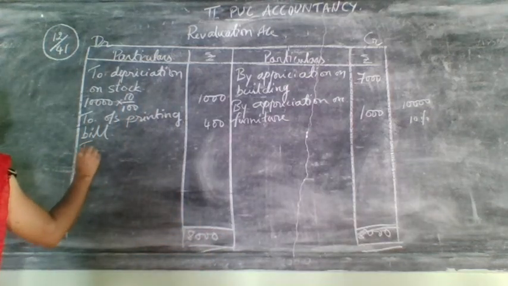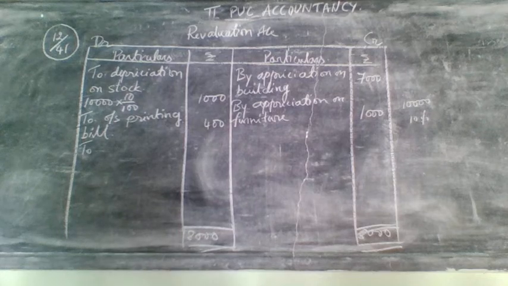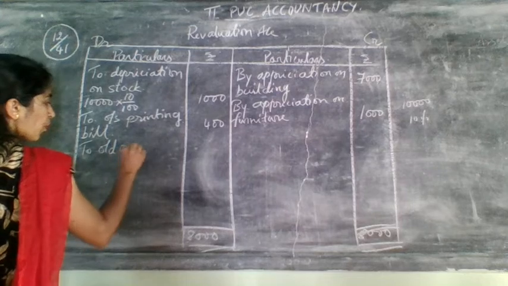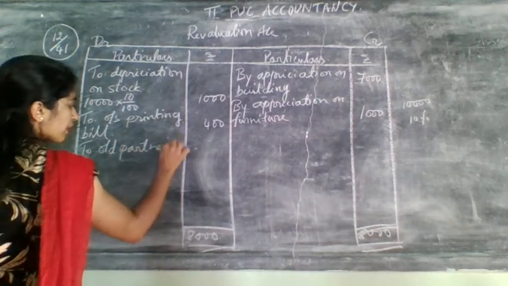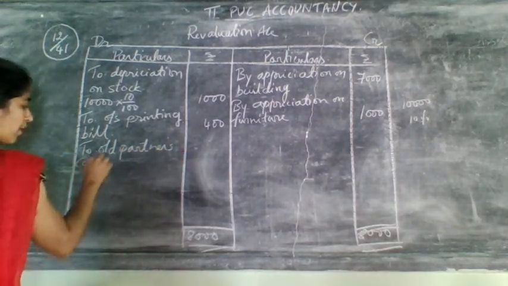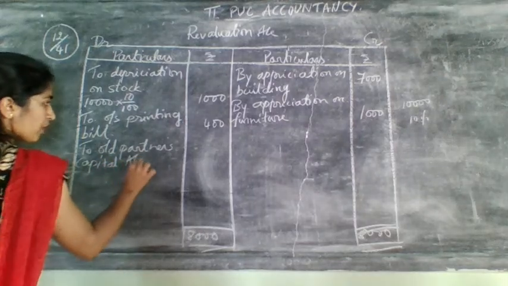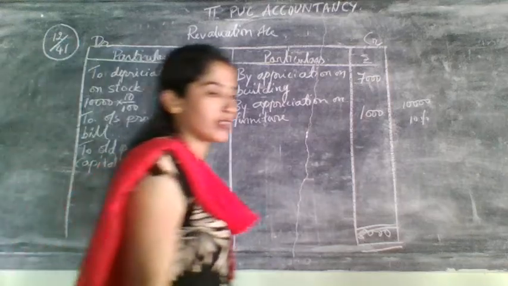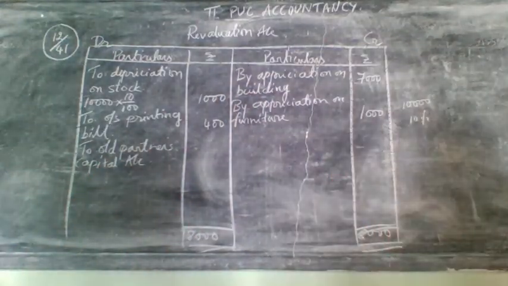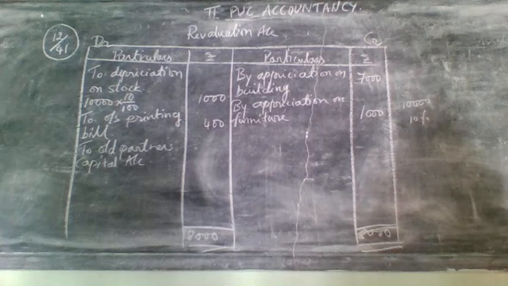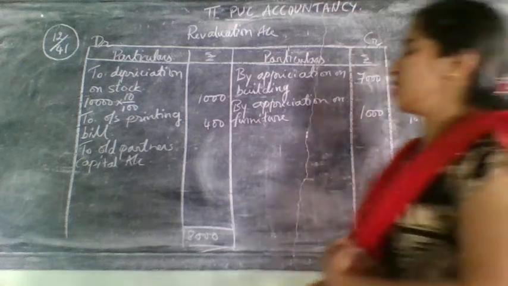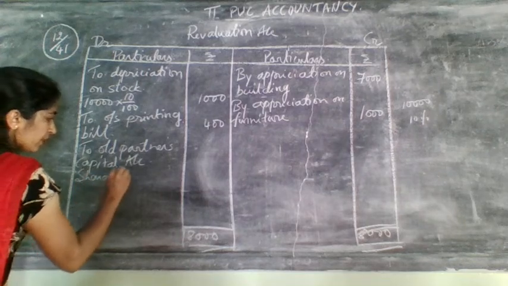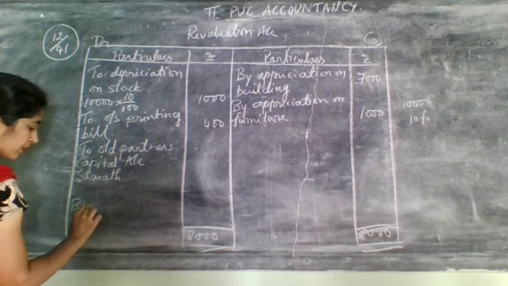Now write where you need to transfer this amount. You need to transfer this amount to the old partners' capital account. Who are the old partners? They have given the names there. The old partners' names are Sharath and Bharat. Right here Sharath, then write Bharat.